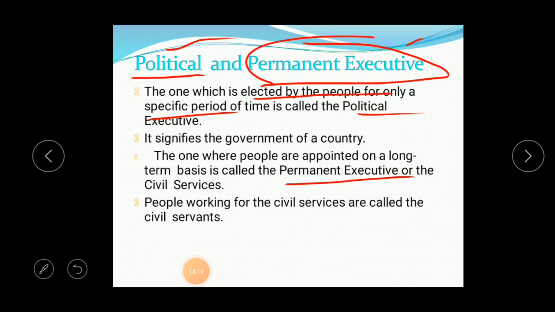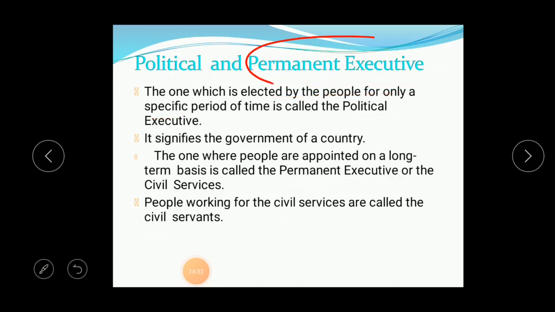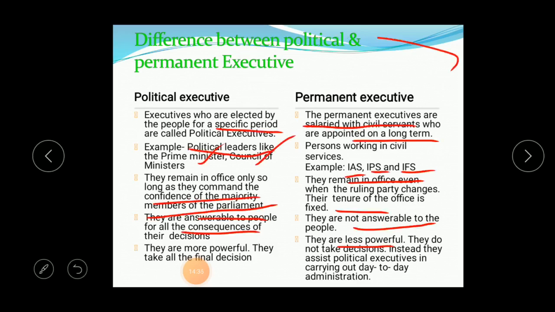In this, you can find the civil servants as the major category. The people working in the civil service are called civil servants. Next, the difference between the political and the permanent executive. The political executive is elected by the people for a specific period of time. The permanent executive is a salaried person, a civil servant, and his time of ruling will be long.